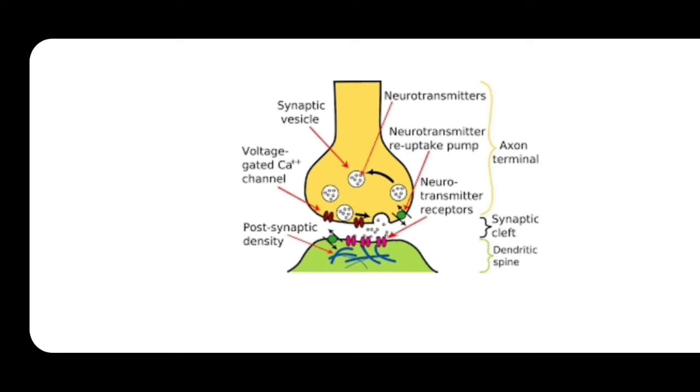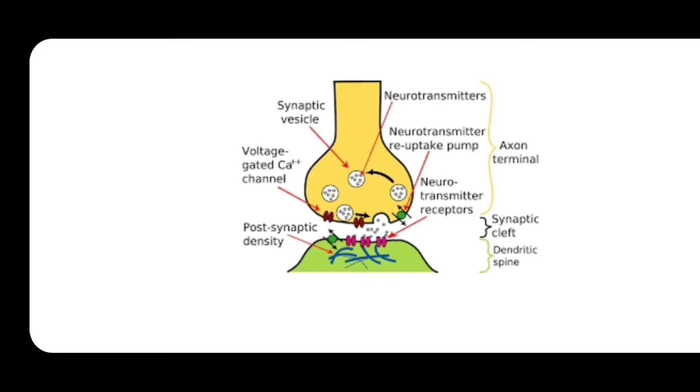Is the diagram clear? Okay, the axon bulb end consists of synaptic vesicles, which contain the neurotransmitters. What is the amount of neurotransmitters present in the synaptic vesicles? Almost 2000 to 10,000 molecules of neurotransmitters are present in the synaptic vesicles.